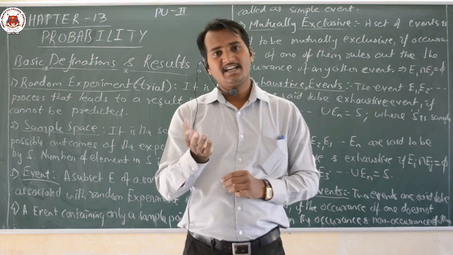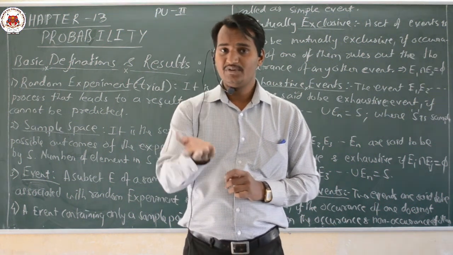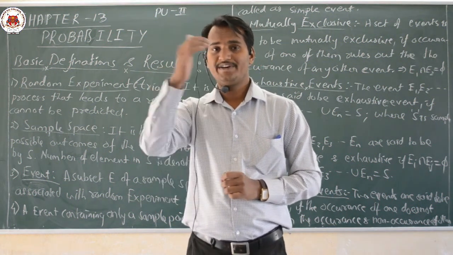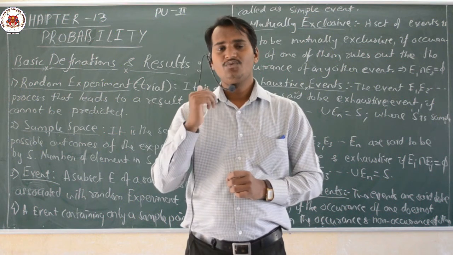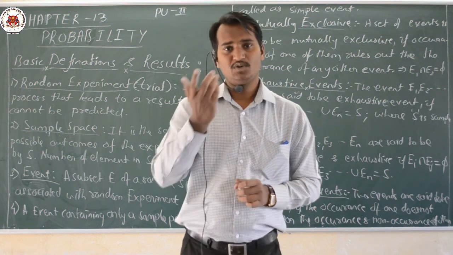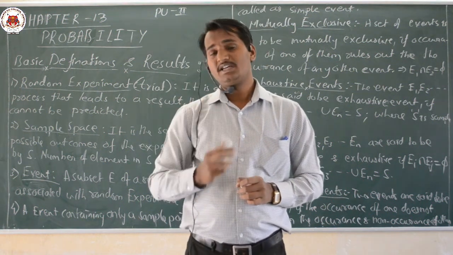Then comes the die. Die means what? The throwing die we are having, numbered 1, 2, 3, 4, 5, 6. If you throw a die, any one number will come on the top. That is the die example.